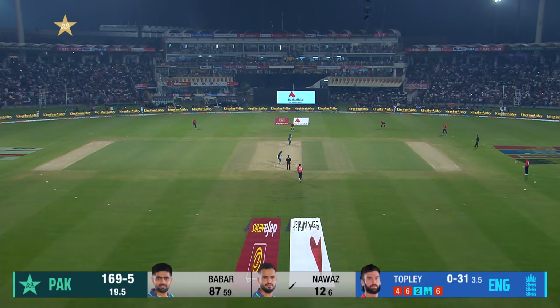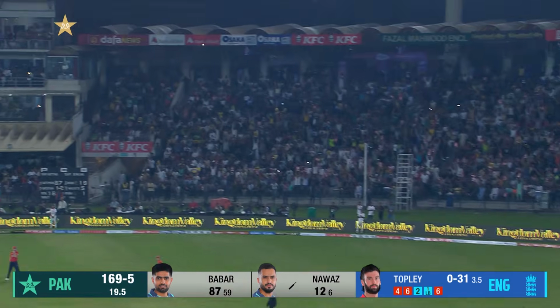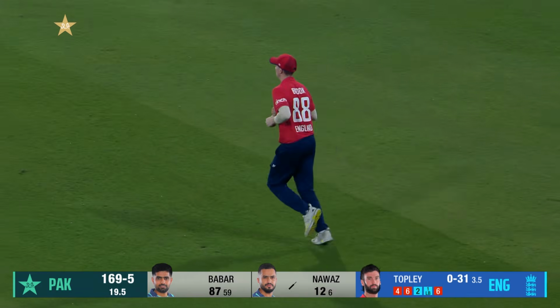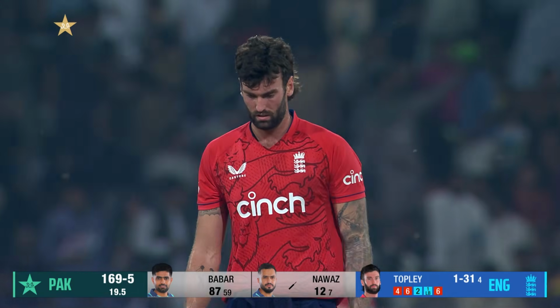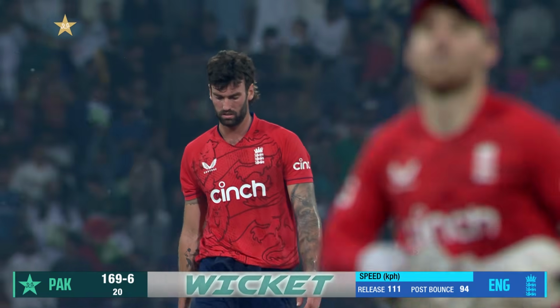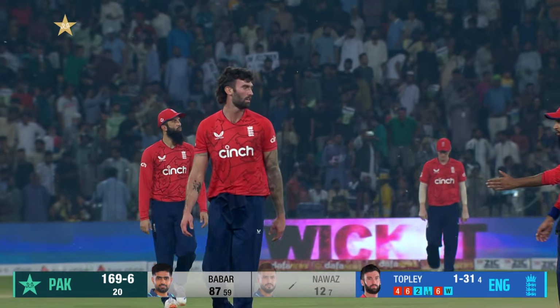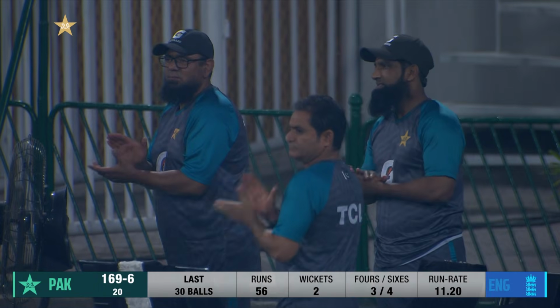19 so far, last ball to come. It should be out, should be taken. It is, very nonchalantly by Harry Brook down there at long off, but not before the damage had been done to Topley's figures and to the total that England are going to have to chase if they are to stay in this series. 169 for 6.